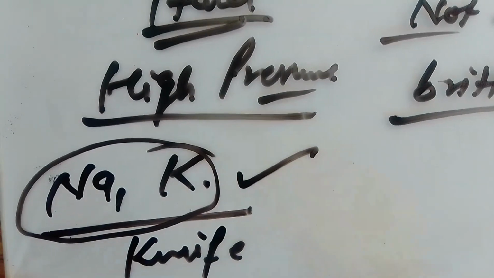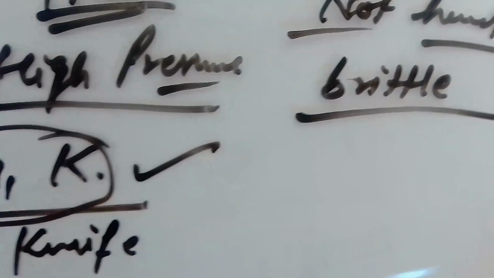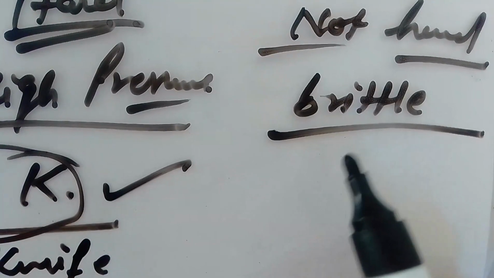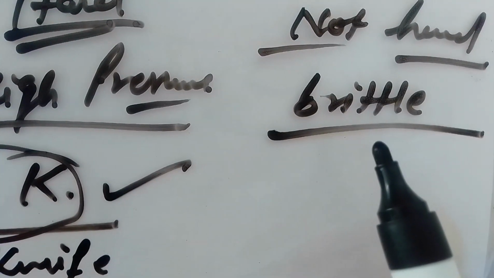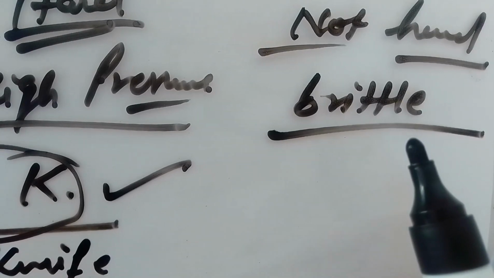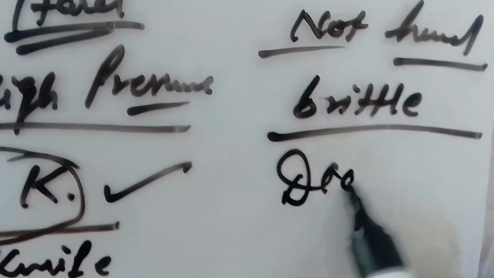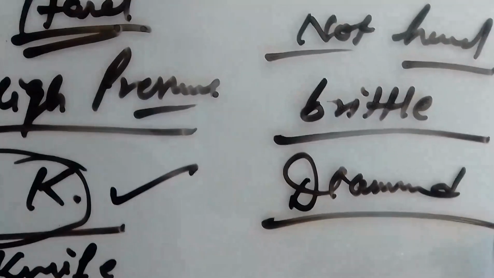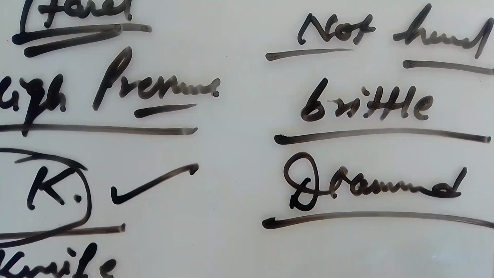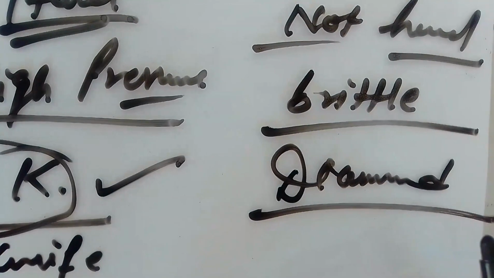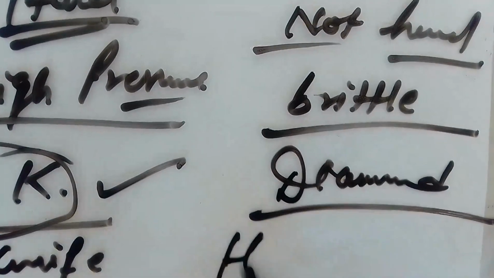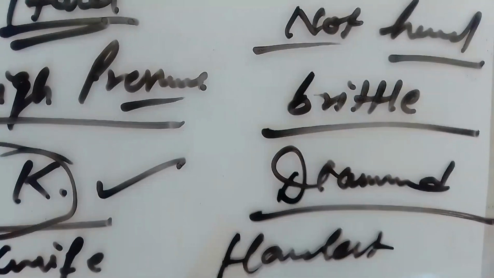On the other hand, we have discussed that non-metals are not hard, they are brittle in nature. But the exception here is what? The exception is diamond. That is a form of carbon. Diamond, graphite, fullerene, all these are forms of carbon, right? So here, diamond is so hard. It is the hardest substance known till date.